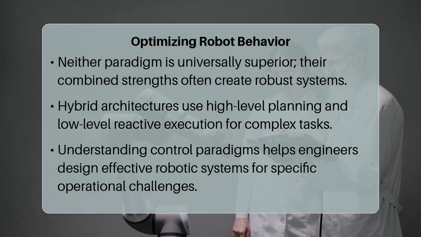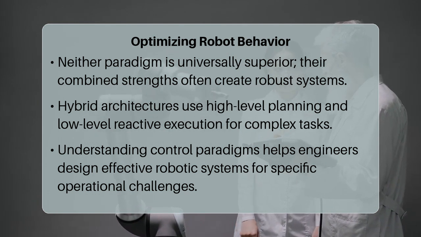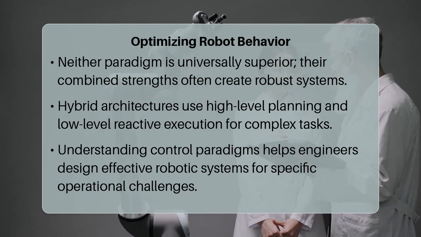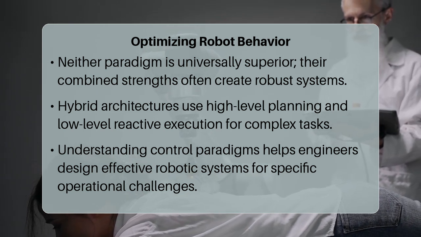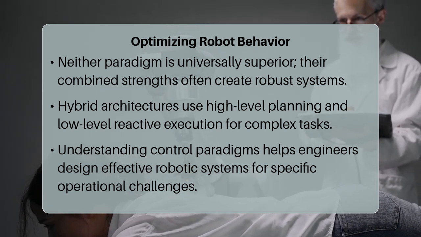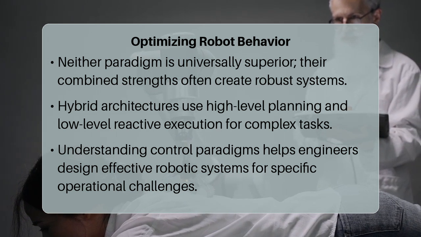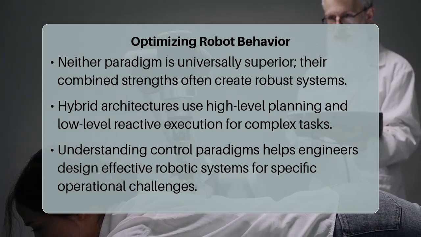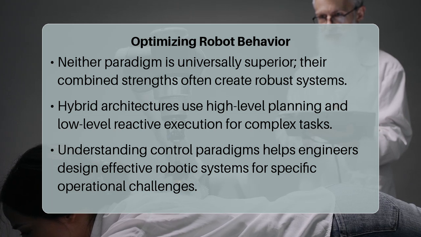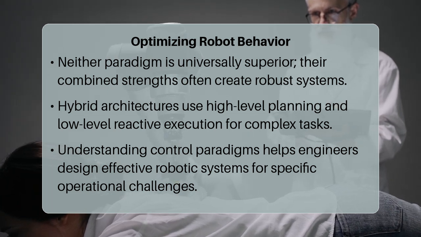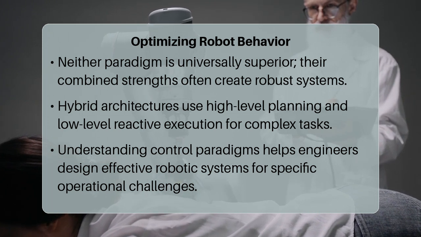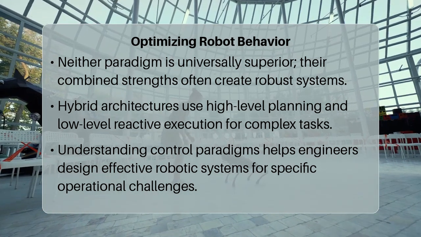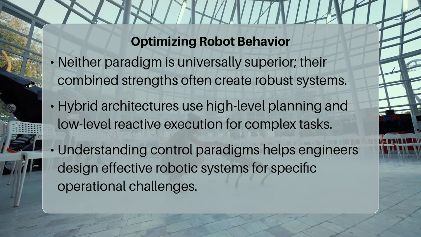Ultimately, the decision between deliberative and reactive robot control is a strategic one, balancing the need for intelligent, goal-oriented behavior with the imperative for quick, safe responses to an ever-changing world. Understanding these fundamental paradigms allows engineers to design robust, effective robotic systems that are perfectly tailored to their operational challenges, whether they are precisely assembling components or dynamically exploring unknown terrain.